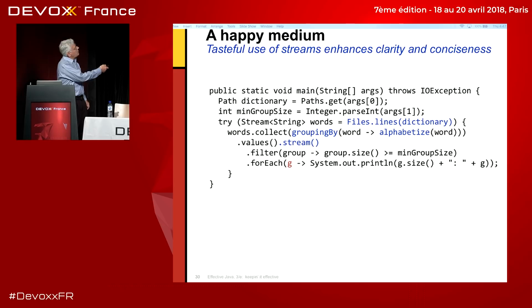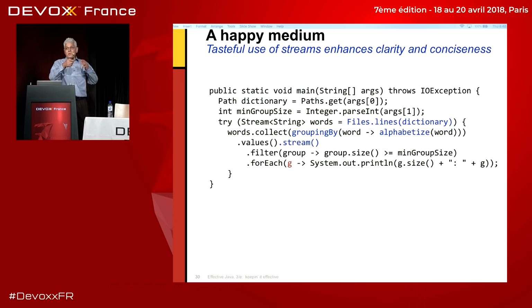Well, I call the collect method on this stream, which basically does the same trick I was doing with the map before. It takes the elements of the stream and it collects ones that agree, grouping by word maps to alphabetized words. So all of the words that map to the same word will be collected, and I'll end up with, and by the way, that's a terminal operation, I will end up with a map from alphagram to set of anagrams, and then I'll stream that thing.